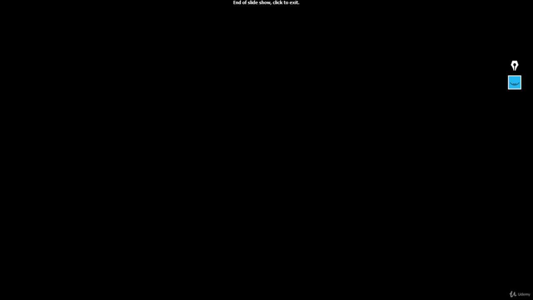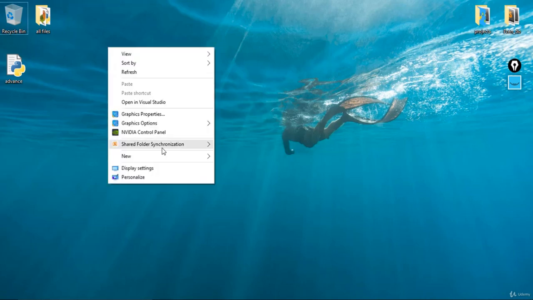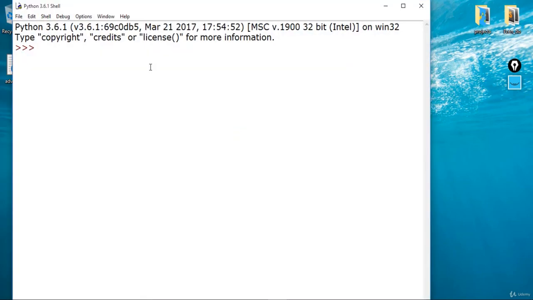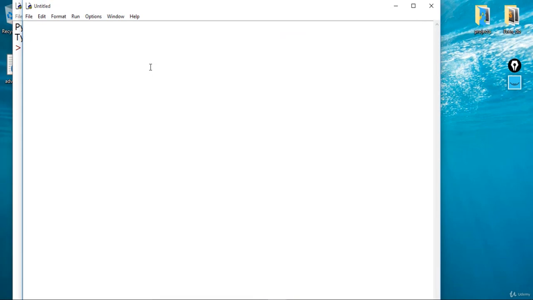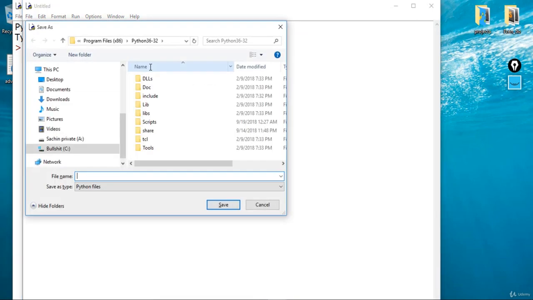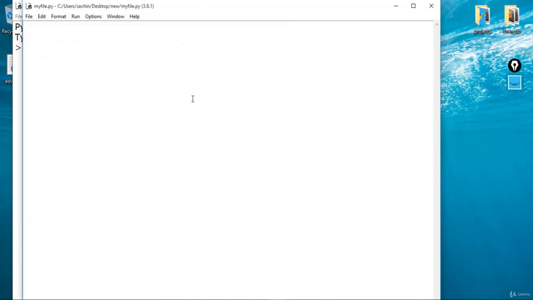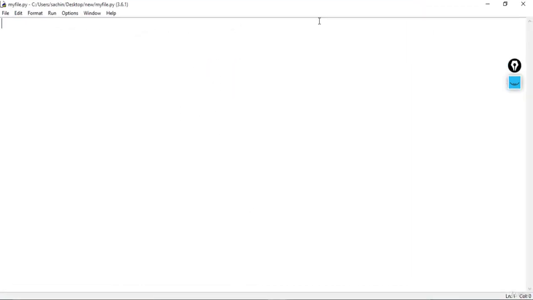So first of all, before going through coding, I want to create a new folder on my desktop. Let me name this folder new, and let me open IDLE now. I want to create a new script. Let me save this one first as myfile.py, and let me navigate to the folder that we have just created. It should be new on the desktop, and let me save this one. So the first module that we are interested in is the pickle module.